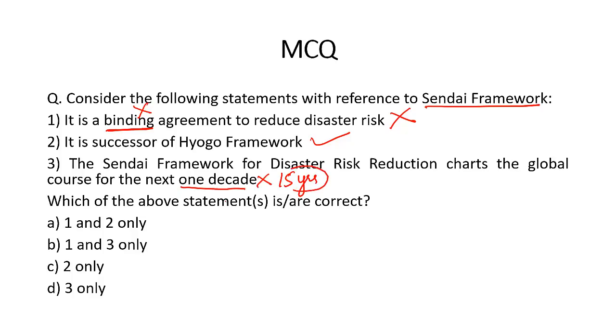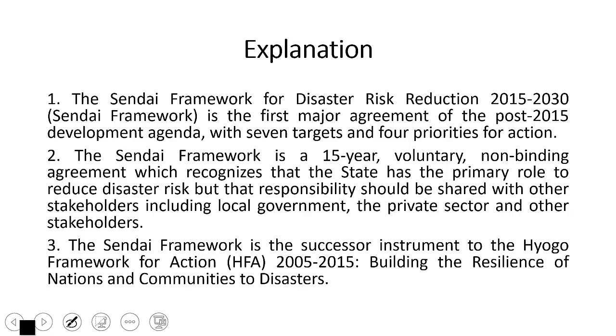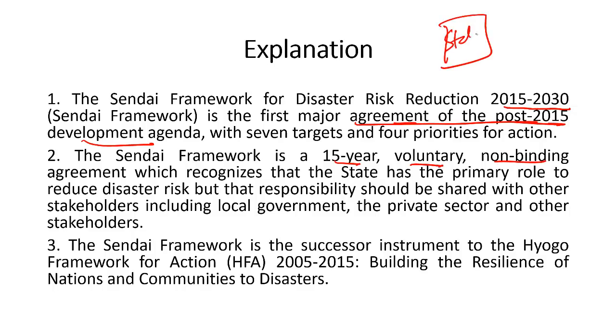So which of the above statements are correct? 2 only. What is the explanation? Sendai Framework for Disaster Risk Reduction talks about period 2015 to 2030. And it is the first major agreement of the post-2015 development agenda. Sendai Framework is a 15-year voluntary non-binding agreement, and it recognizes that state, which is the government, has the primary role to reduce disaster risk.